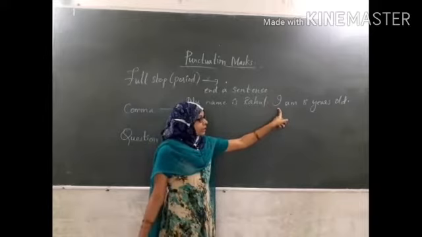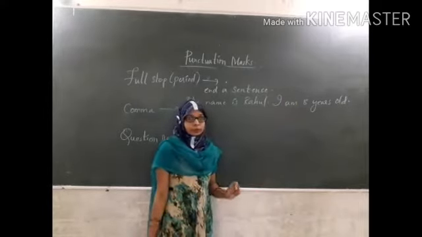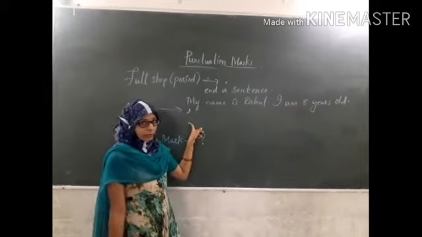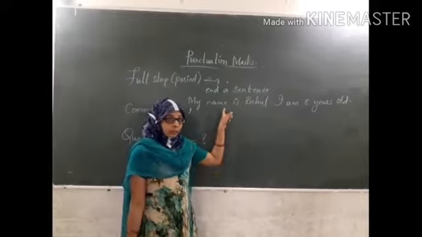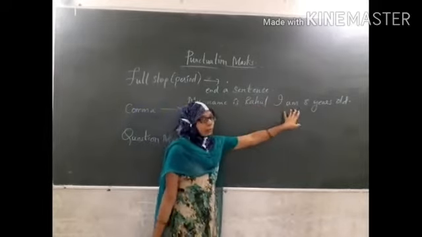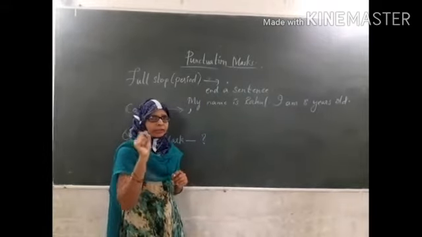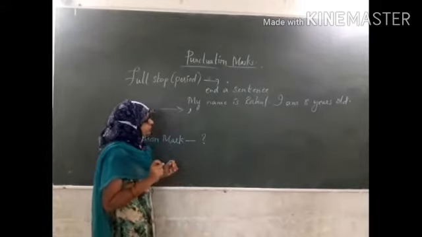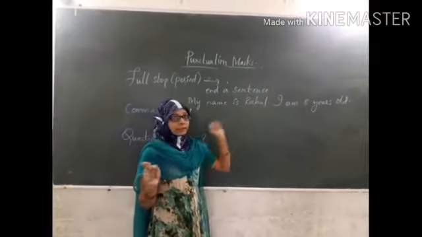Then begin your second sentence, I am 8 years old. At the end you need to give a full stop. While reading also you need to give a little pause when you get a punctuation mark. See here, my name is Rahul, I am 8 years old. Just a little pause, that is you need to wait for a while.